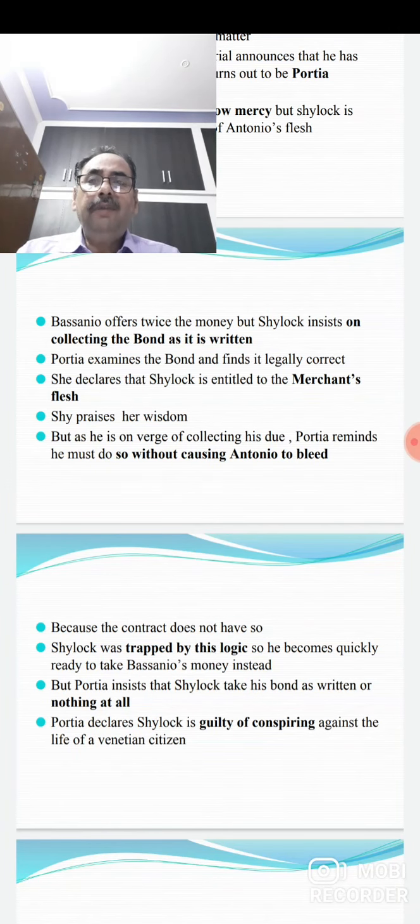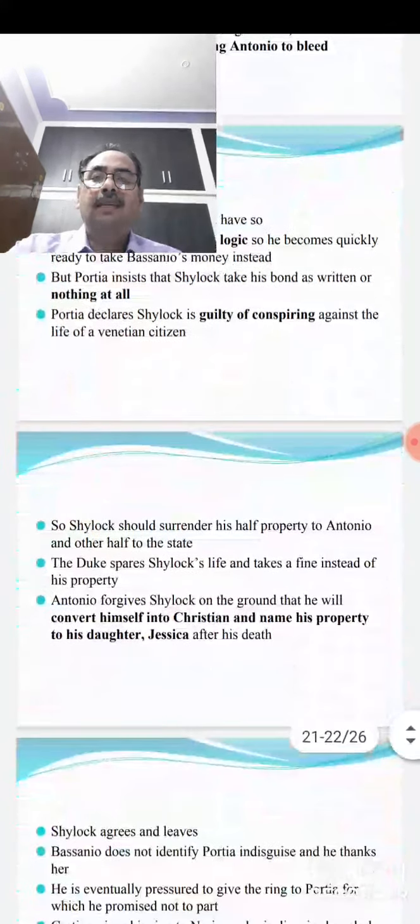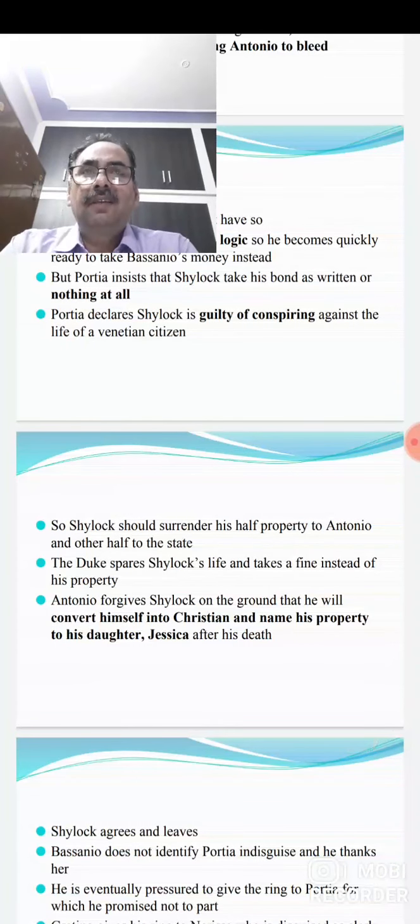So, in this way, Portia declares Shylock is guilty of conspiring against the life of a Venetian citizen. She declares that Shylock is guilty because he has conspired. He has made a plot against the life of a Venetian citizen, that is Antonio.